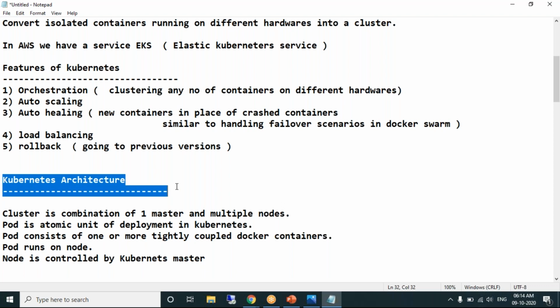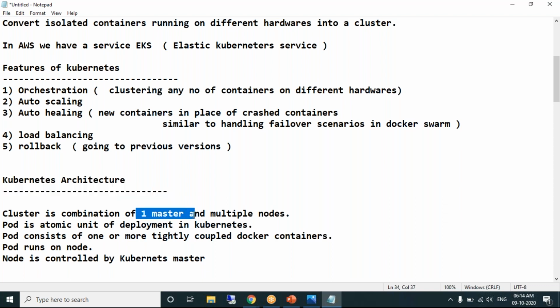In Kubernetes, we will regularly experience the term cluster. First point, you should understand what a cluster is. A cluster is a combination of one master and multiple nodes. Let's try to understand what a cluster is.